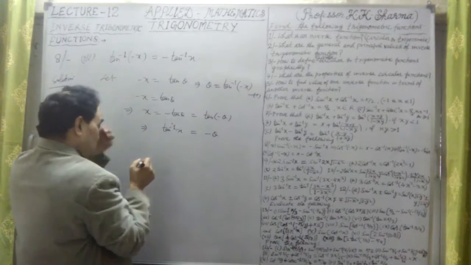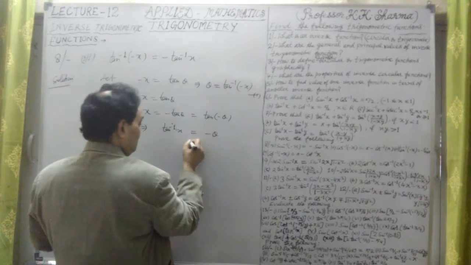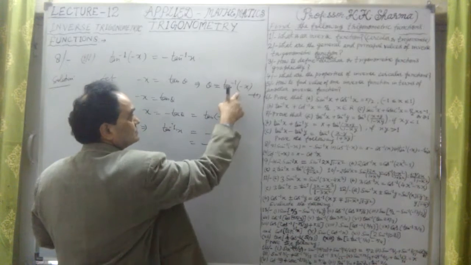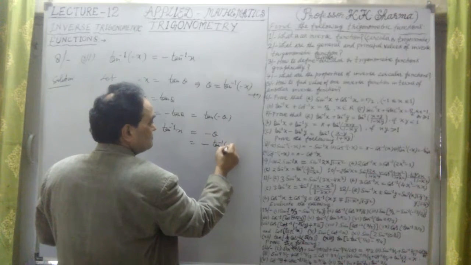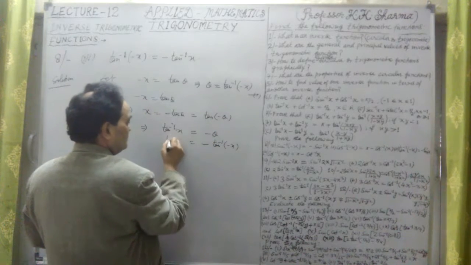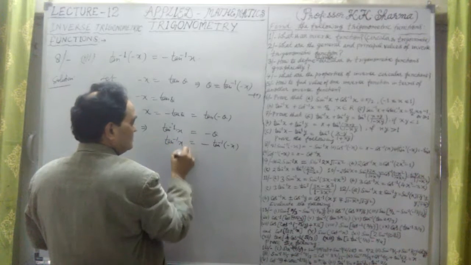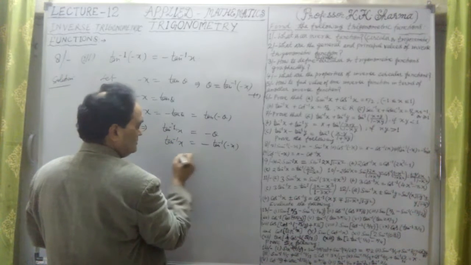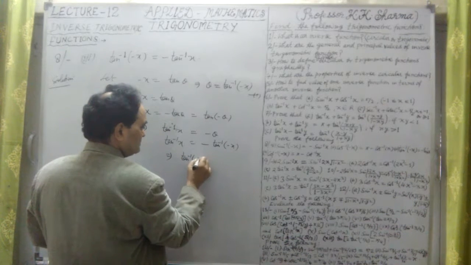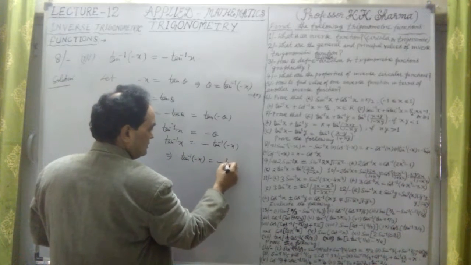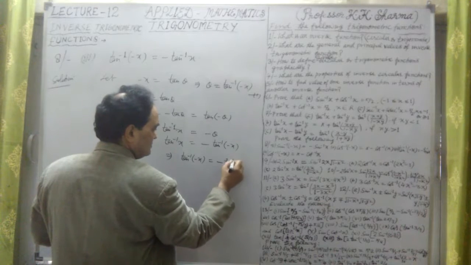Okay. Now we can write here the value of theta. Theta is tan inverse of minus x, which implies that tan inverse of minus x is equal to minus tan inverse x.